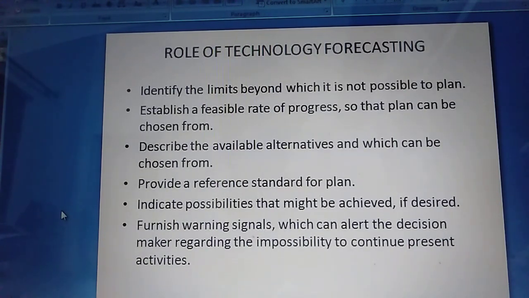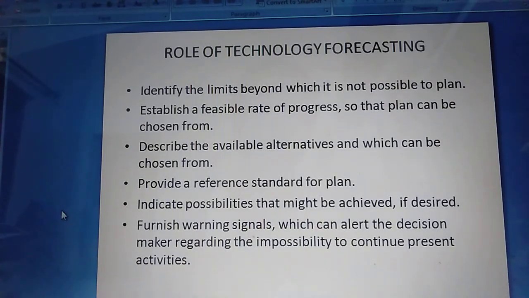The purpose of technology forecast is to aid in decision making. The forecast may be valuable if it leads to more informed and possibly better decisions. So these are some roles. Identify the limits beyond which it is not possible to plan. Establish a feasible rate of progress so that a plan can be chosen. Describe the available alternatives from which a choice can be made. Provide a reference standard for a plan. Indicate possibilities that might be achieved if desired.